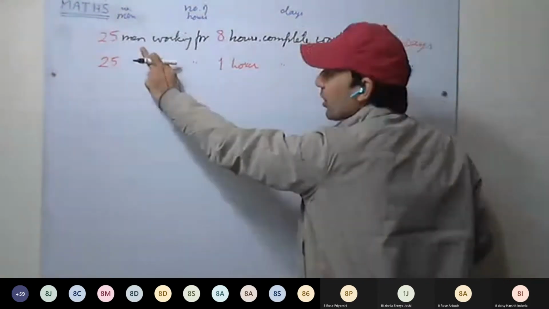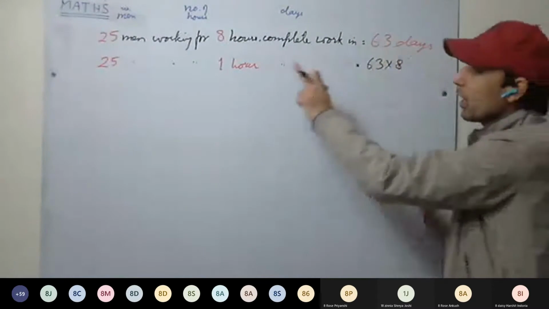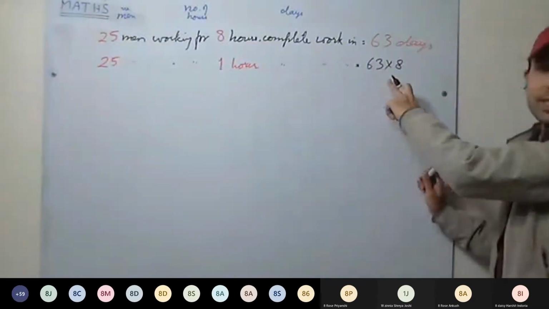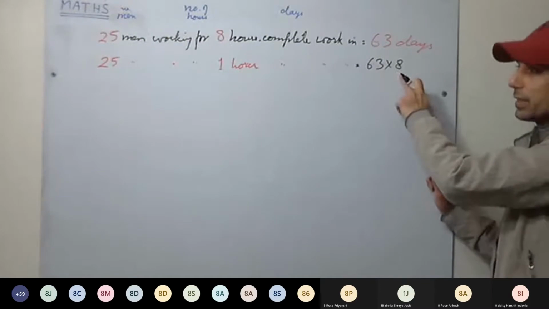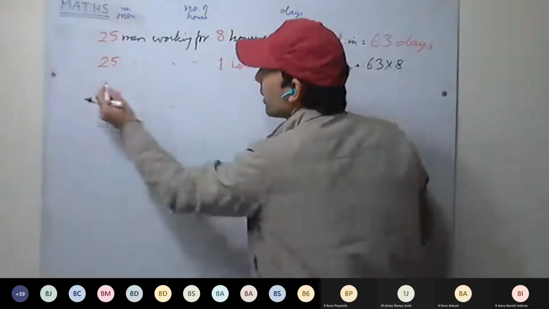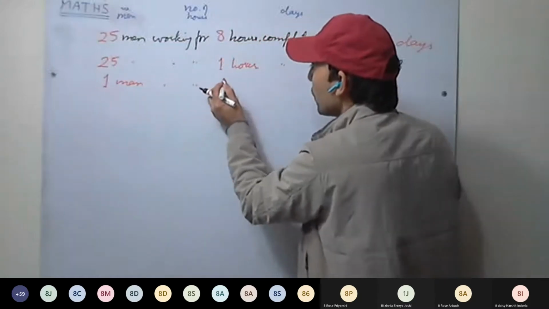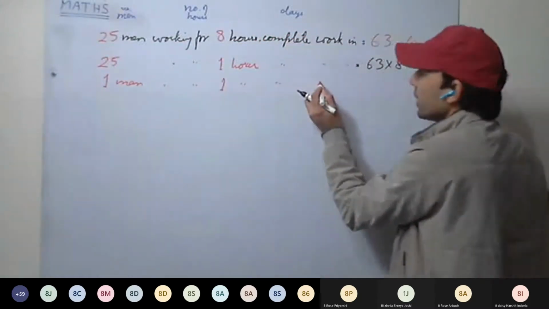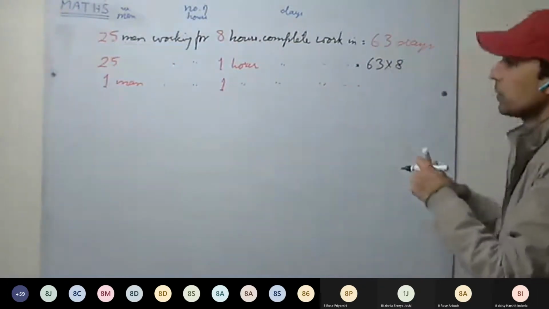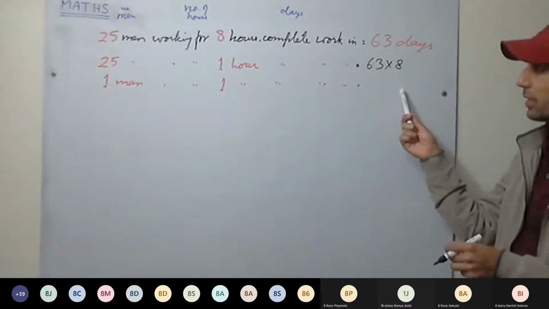Okay. So earlier 25 men were working 8 hours to complete in 63 days. Now they are working only 1 hour a day. It means they will take more number of days, 63 into 8 days. Okay. This is clear. Now only one man is working 1 hour a day to complete the work. So now only one man is working. This time, how many days will it take?